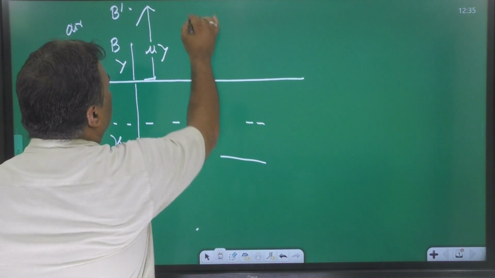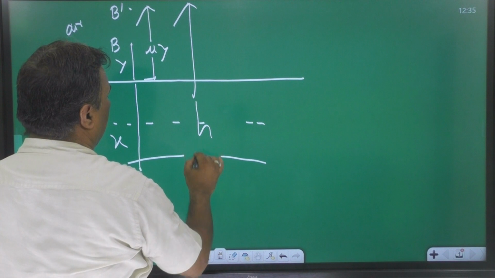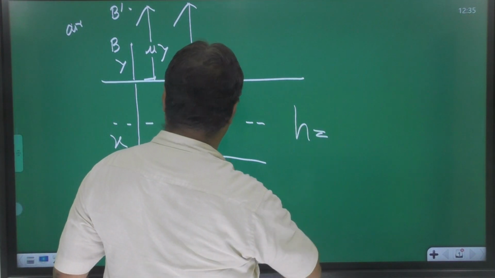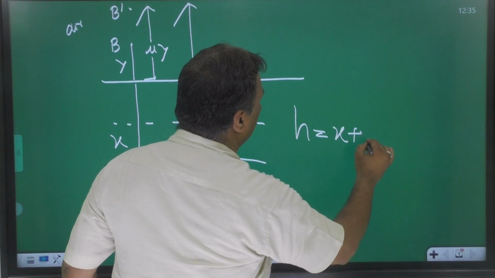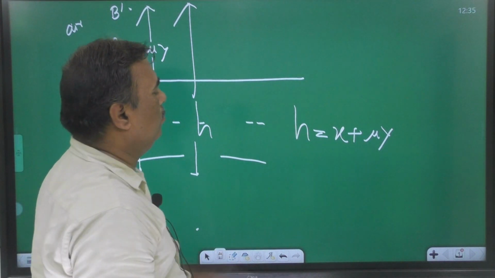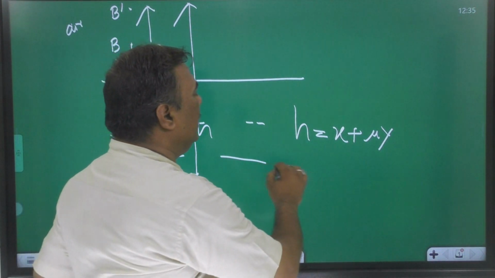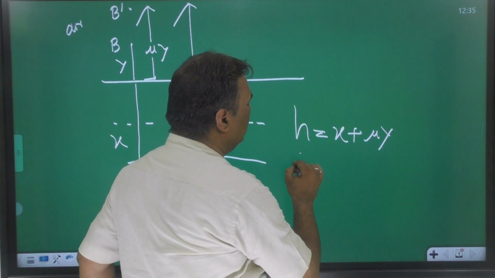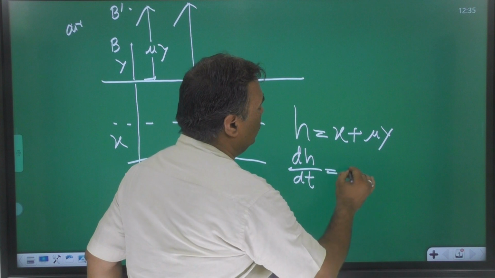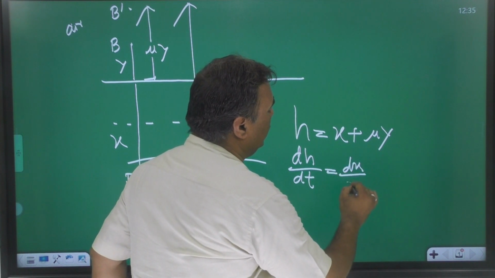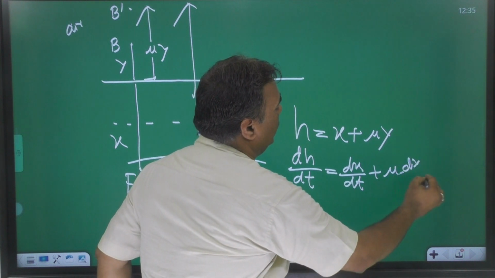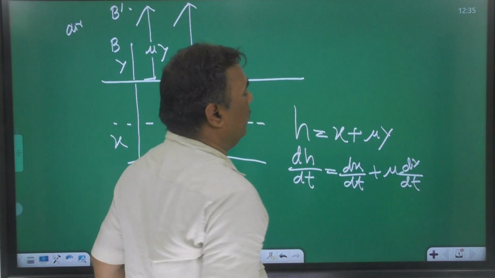Suppose this distance is h. H is equal to x plus mu y. I have already told you this formula. Differentiate this equation with respect to t. dh upon dt is equal to dx upon dt plus mu dy upon dt. I am taking only the format.